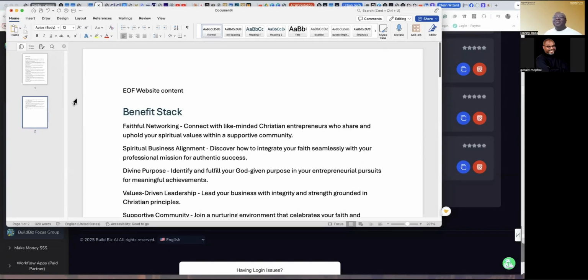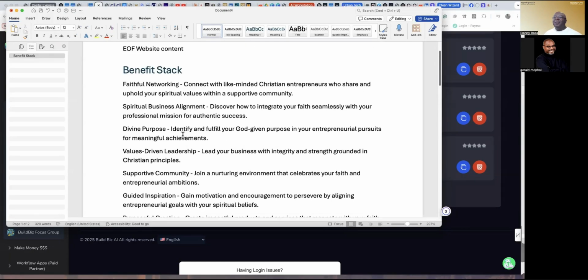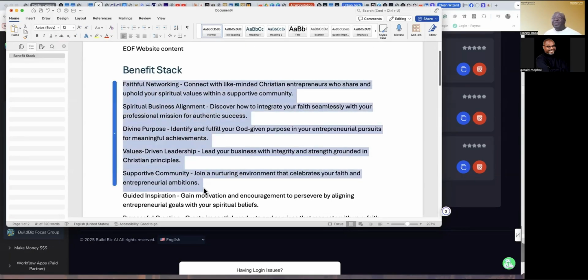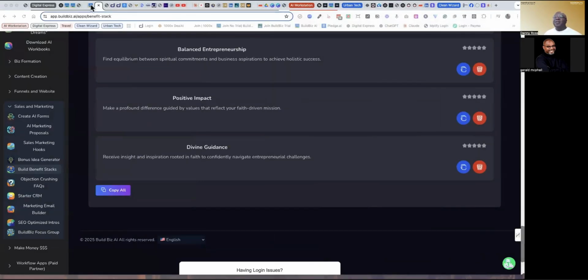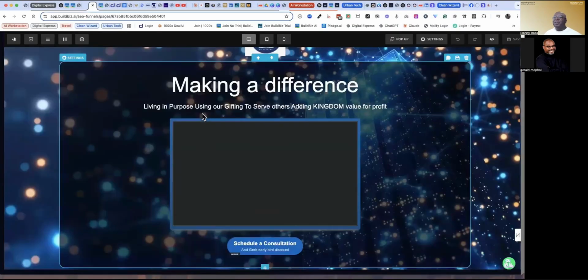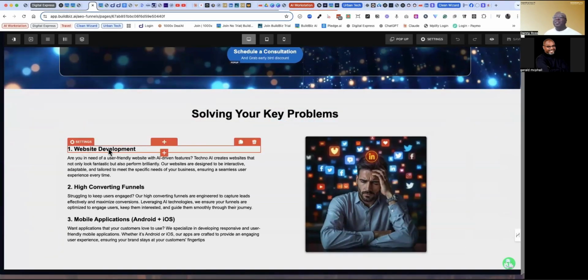So now I have this here and I can jump around from section to section. I have my benefit stack, which is essentially the content that I would use on my new fancy website. I would say, okay, let's use this. And I would go back into the editor for my website. So I have this here now, solving your key problems, but I would change that and edit these one at a time and make these now off of my document that I just created, right?